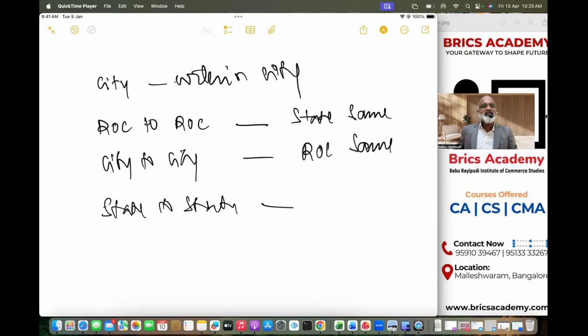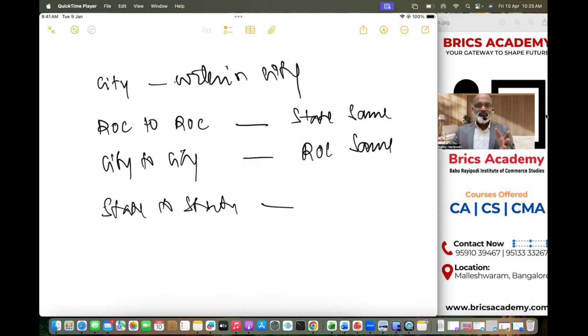Actually, the registered office is basically the concept of the memorandum. It's one of the clauses in the memorandum. If you want to shift a registered office, there are four very important things. Within the city, say for example you're in Bangalore and you want to move within the city, obviously nothing is required. The board of directors can take a decision. Alteration of memorandum is also not required.